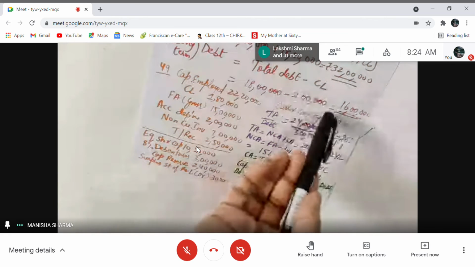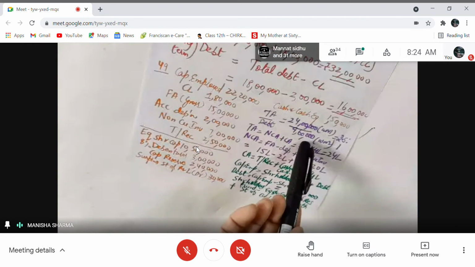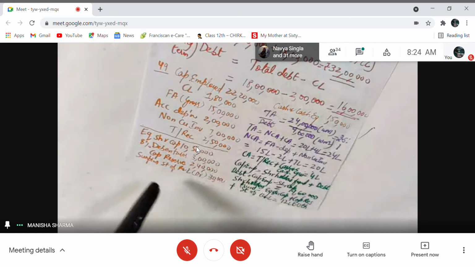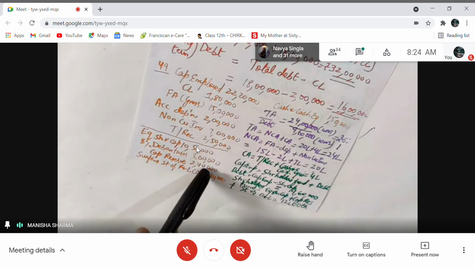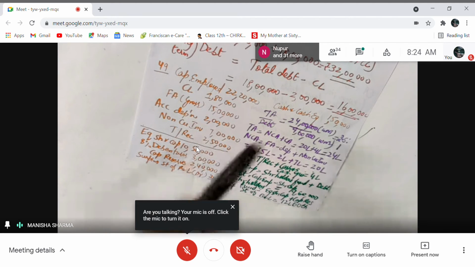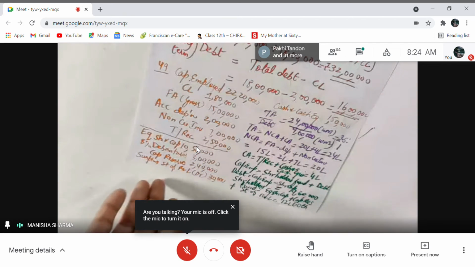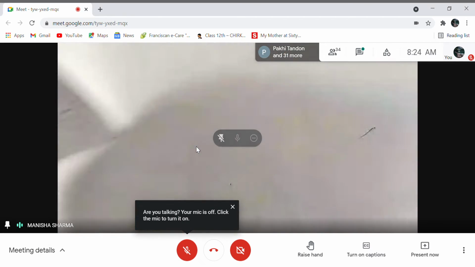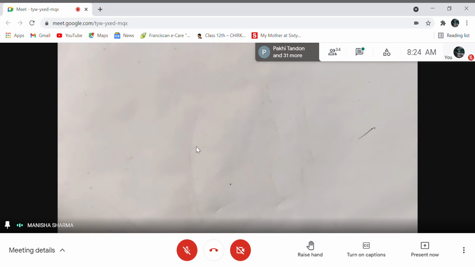By using capital employed minus shareholders fund, debt is coming out to 4 lakh 60,000, whereas debentures are only 3 lakhs. It means it is not complete information, right? So you have to take 4 lakh 60,000. This is the only thing in this question. Otherwise, all items are directly given. Now let's take up the next question.